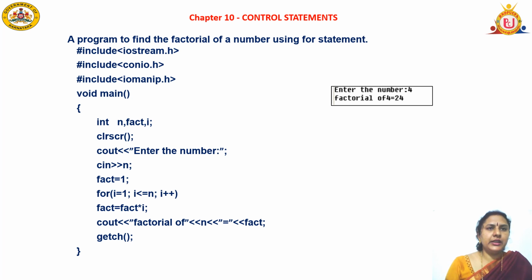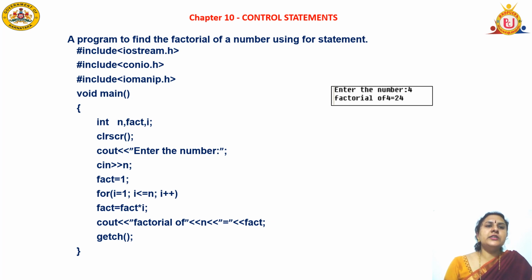Next, clear screen; cout, enter the number. Next, using the input statement cin, we read the number: cin, that is the extraction operator, n; and assign a value 1 to fact, because 0 factorial is also 1; semicolon, for loop.